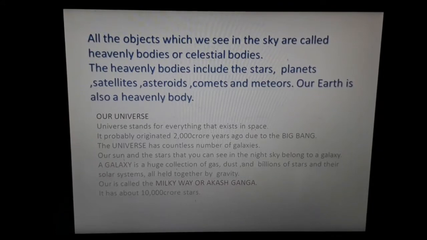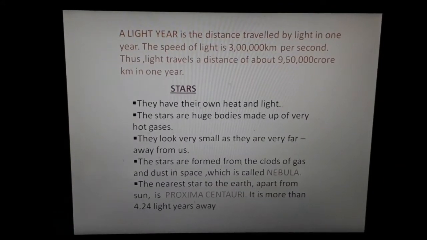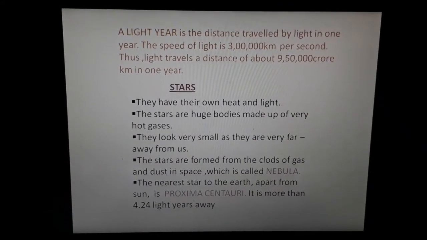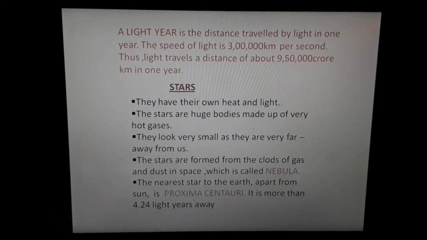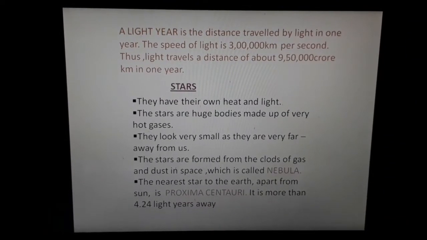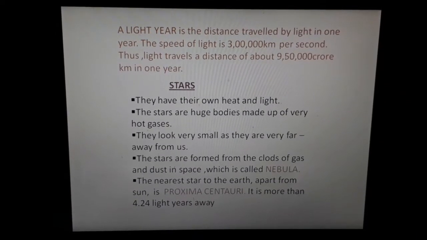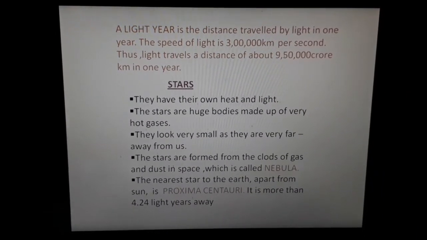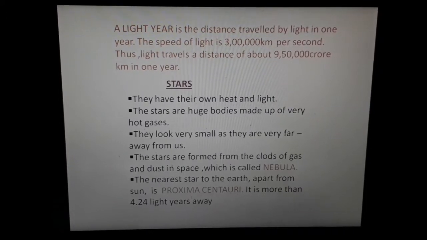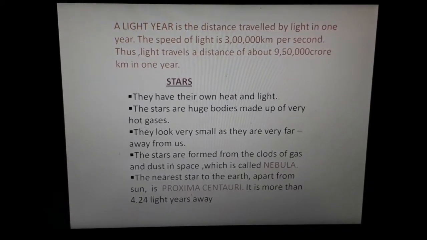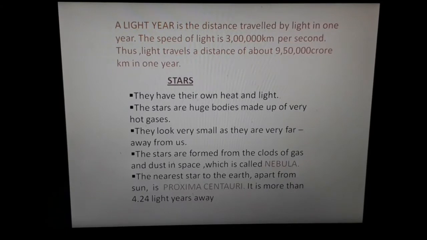Now we have also done that what is the distance called? The distance between the heavenly bodies in the universe is measured in light years rather than kilometers or meters. Here the distance in the universe is measured in a unit which is called light year. Then we have studied about the stars.